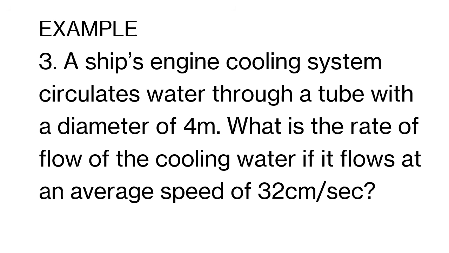Next, a ship's engine cooling system circulates water through a tube with a diameter of 4 meters. What is the rate of flow of the cooling water if it flows at an average speed of 32 centimeters per second?